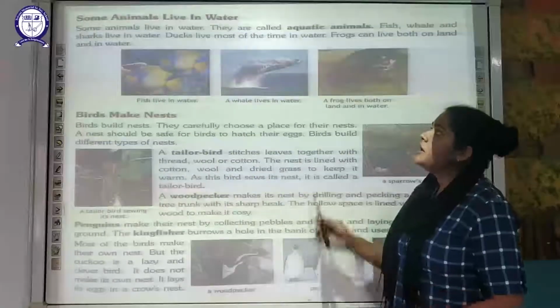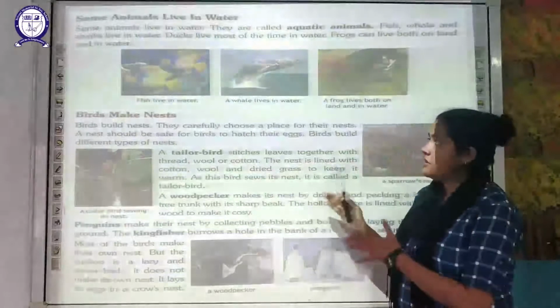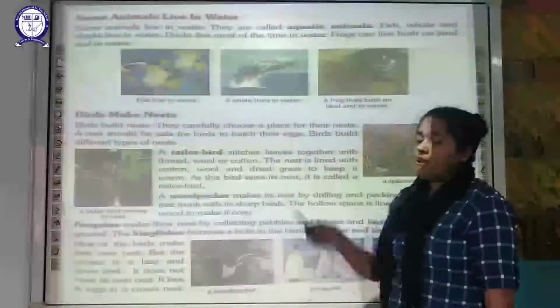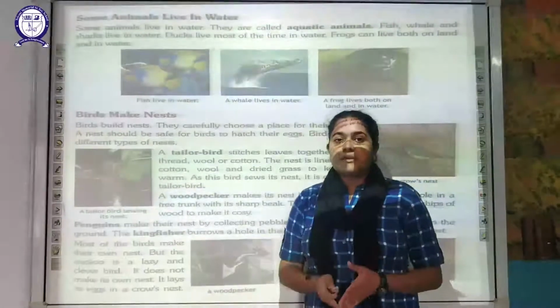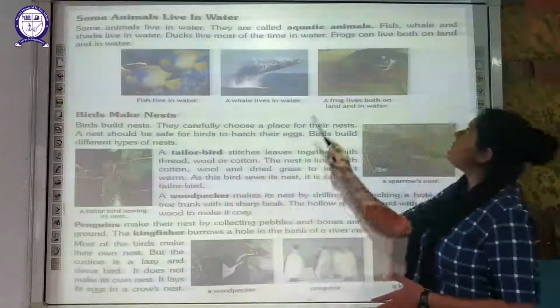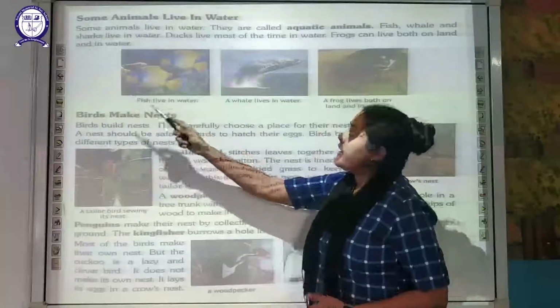Now opposite to that, there are certain animals which live in water. So those animals which live in water we have to discuss. They are called aquatic animals. Those animals which live in water are called your aquatic animals. Examples of that will be your fish, whale, shark. They live in water, as you are aware.